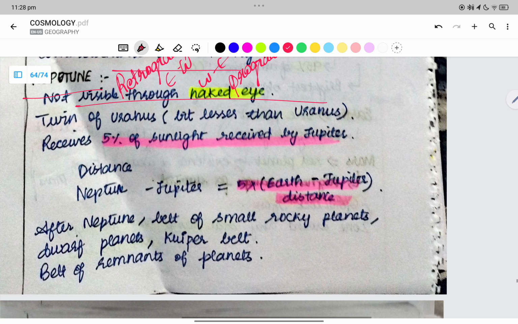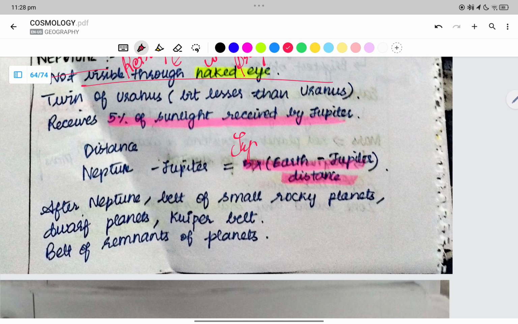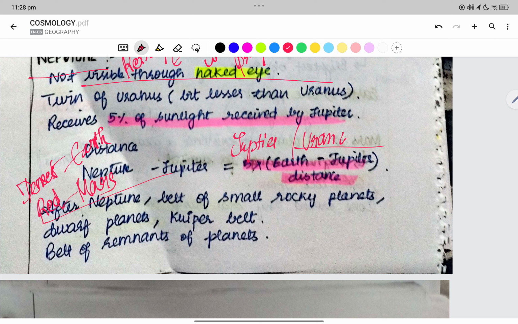Neptune is not visible through naked eyes. Jupiter is the largest planet and Uranus is going to be the lightest planet. Densest is going to be the Earth. Hottest is Venus. The red planet is Mars. Now we can say that the twin of Uranus is Neptune.